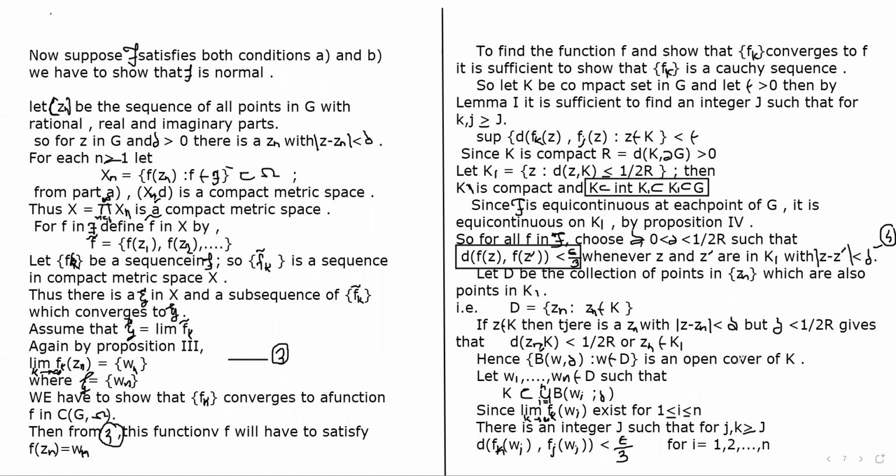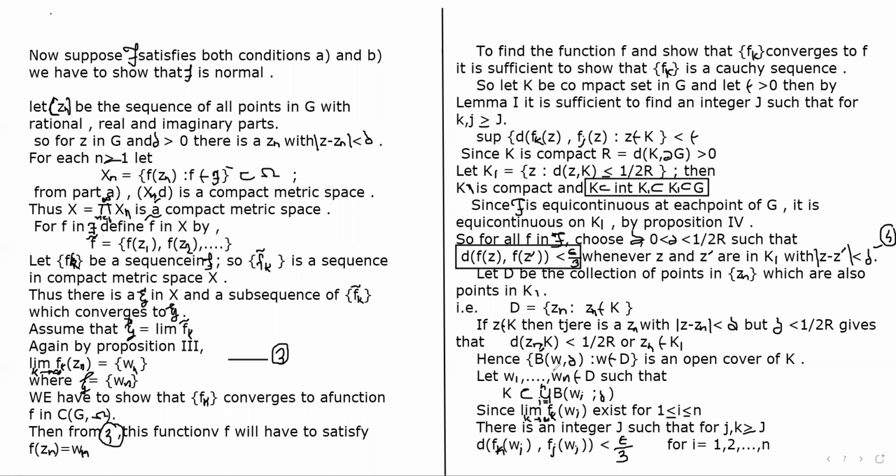Let W1 to Wn belong to D such that K is a subset of the union for i equals 1 to n of the open ball B with center Wi and radius delta. So this is the definition of open cover. Here B(Wi, delta) is an open ball.